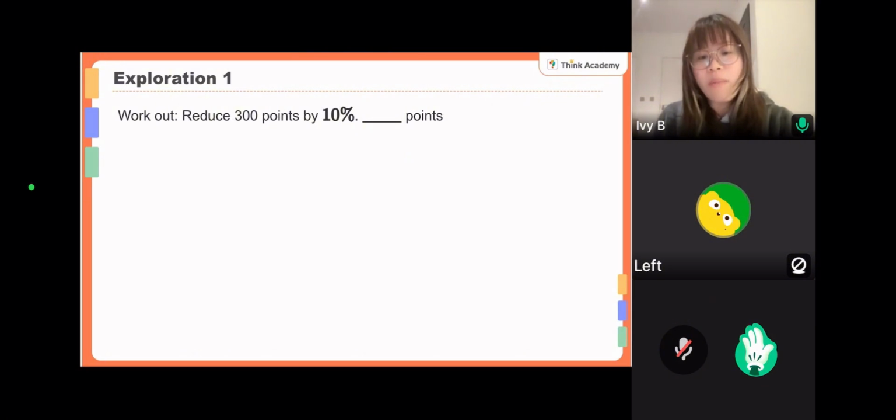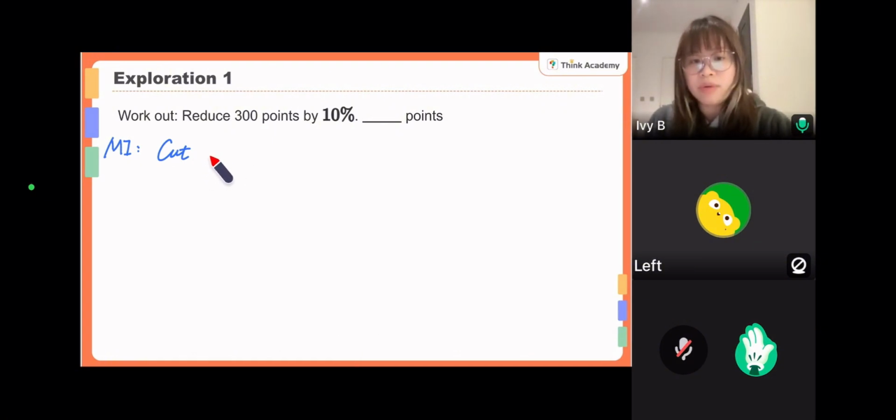Now let's have a look at the old method first. So we reduce the 300 points by 10%. Then how many points are left over? Well, it's quite easy to find out the reduced part, or we can also say the cut away part. So how many points you need to cut away from the total? We know how to calculate the parts, right? That will be the total times the percentage of the parts you're looking for. That is the 10% part.